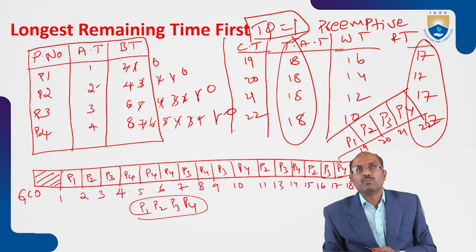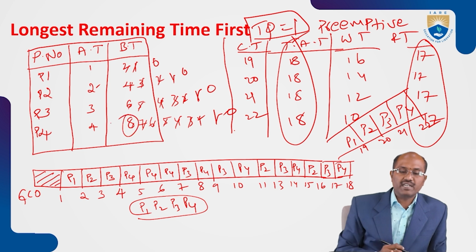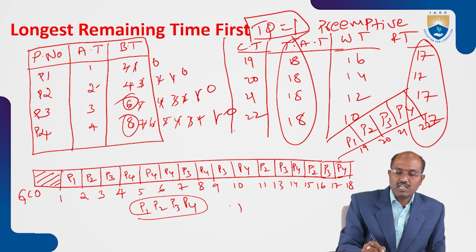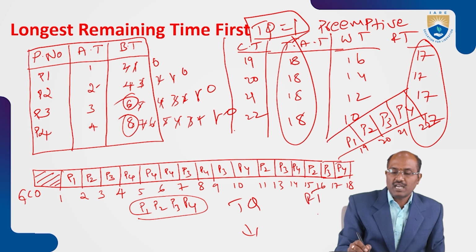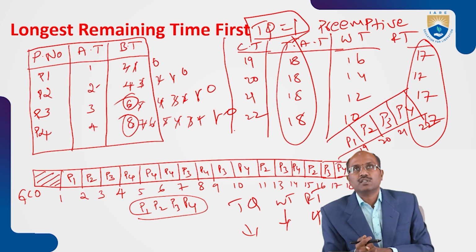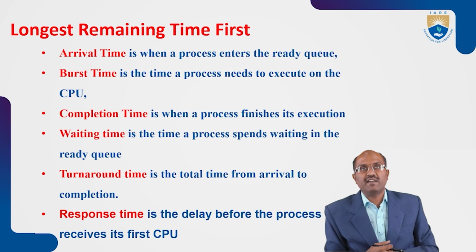As per the problem, with longest remaining time first, the longest processes have more context switching between P3 and P4. If the time quantum is decreasing, the response time is increasing, and the waiting time is decreasing. We saw this in the last video also. So this problem works completely for the longest remaining time first algorithm.